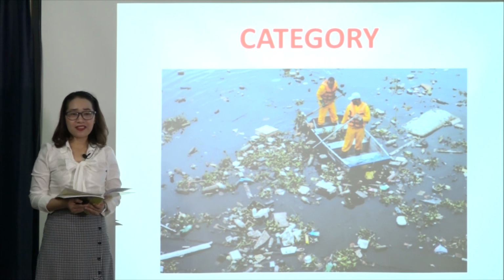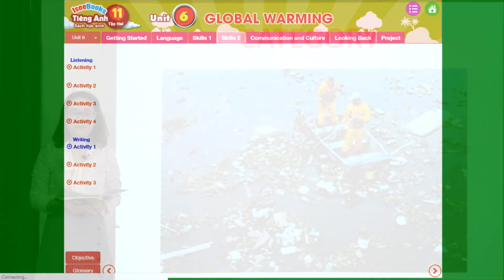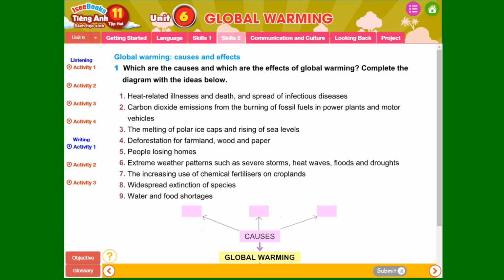Now the first activity of writing today is category. Global warming causes and effects. 1. Which are the causes and which are the effects of global warming? Complete the diagram with the ideas below.